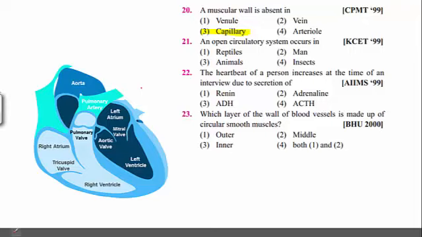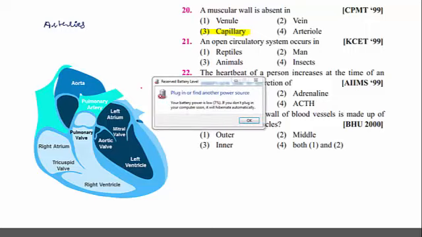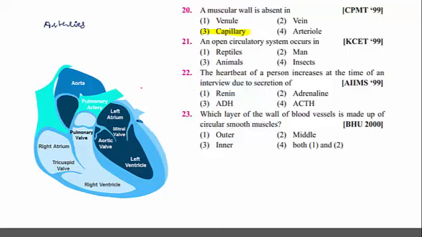What are these capillaries? Actually, first, arteries. Arteries are blood vessels which carry the oxygenated blood, with the exception of pulmonary artery. The branches of artery are called arterioles, and arterioles become further minute, and these minute blood vessels are called capillaries.